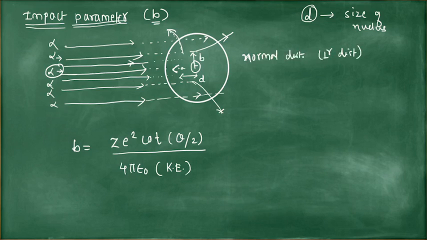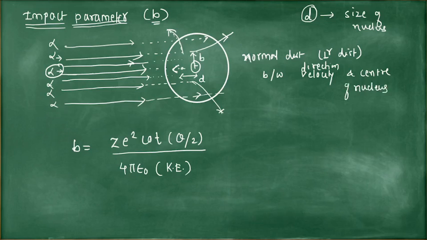The definition is not asked in competitive exams. It is the normal or perpendicular distance between the direction of velocity and the center of nucleus.